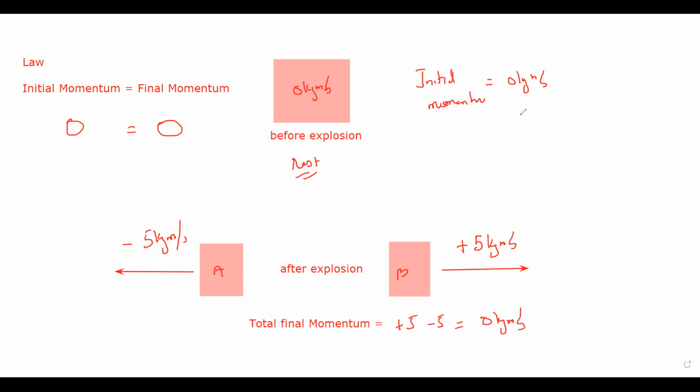And what was the initial momentum? That was already 0. So according to conservation of momentum, we can explain the explosion. When something explodes, if one of the parts is moving towards right, the other part should move in the opposite direction so that its momentum will be conserved. Is it clear now?